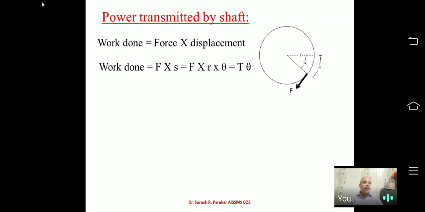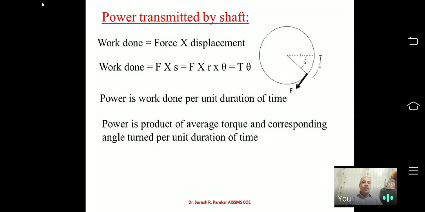S is R into theta, because S is along the force, so we have F into R into theta. But what is F into R? Force into perpendicular distance is T, so we have T into theta. Now what is power? Work per unit duration of time.